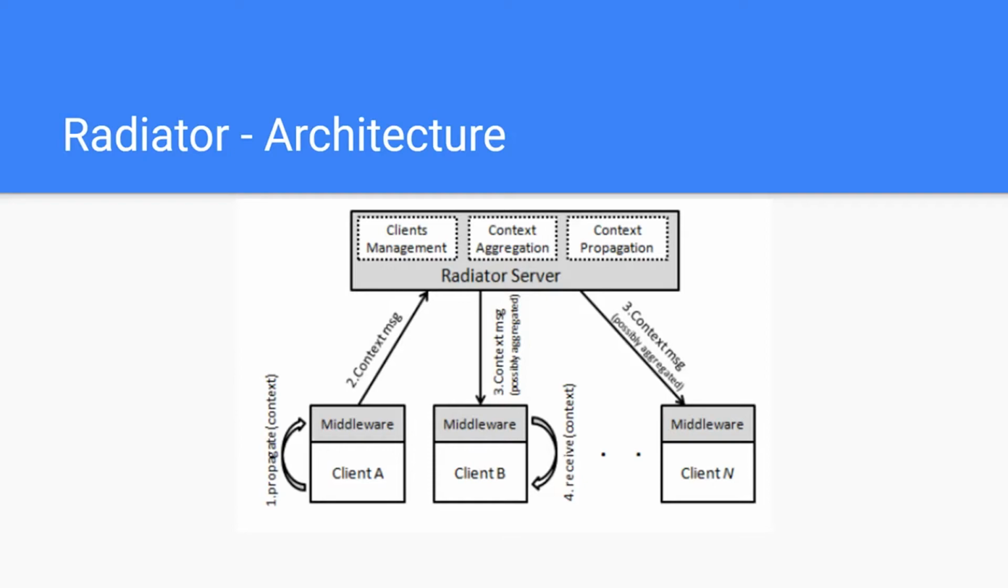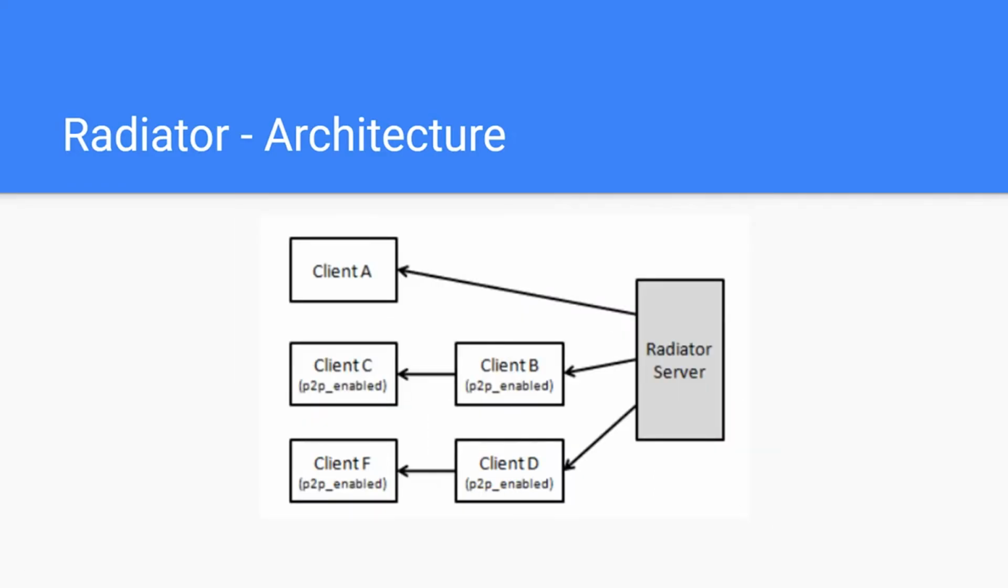The last and third responsibility is context propagation, which delivers the context messages to all clients triggered by the context aggregation component. The delivery can be done using direct connections to the clients, peer-to-peer propagation between clients, or a combination of both. We are looking at a centralized approach where the server is responsible for pushing messages to every client. While this is quite simple, if the number of recipients is large, the server starts suffering from scalability problems, since it has to push the message to everyone.